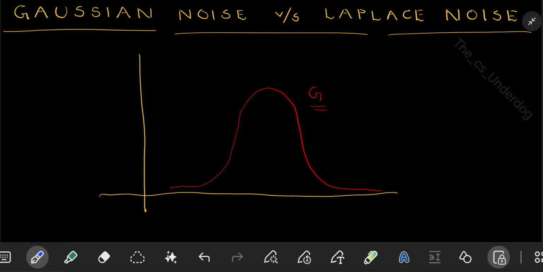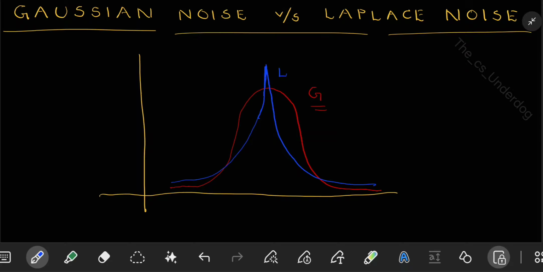So let us draw it. It will have a thicker tail coming to a sharper peak. Then it will come down to the other side and again a thicker tail. So this is a Laplace distribution, right?